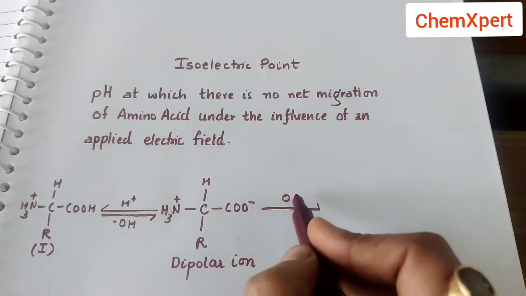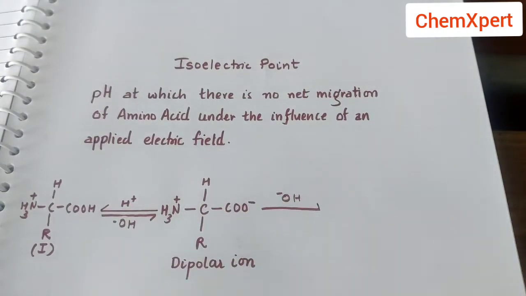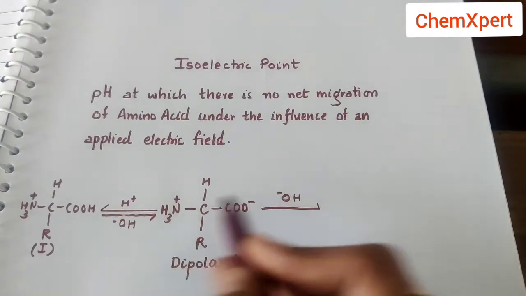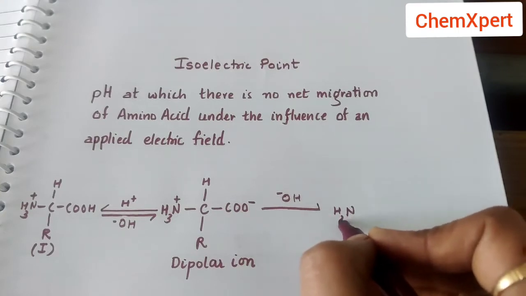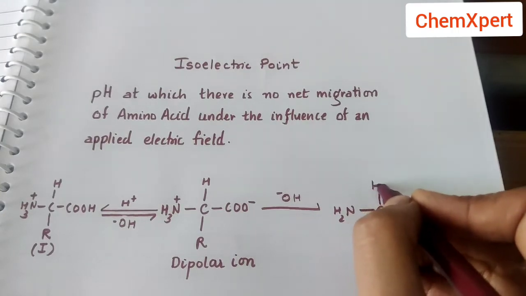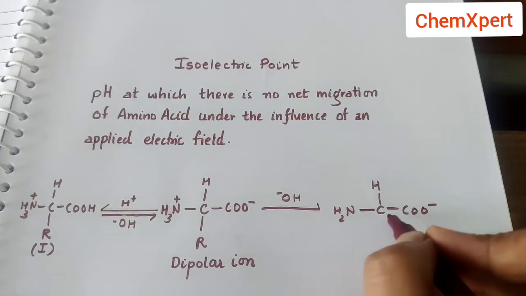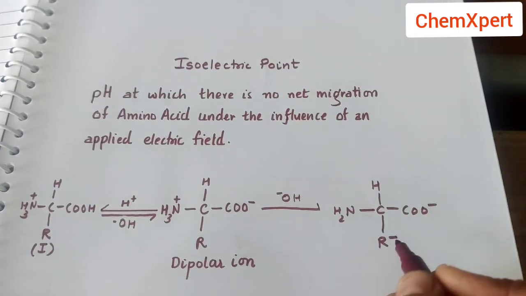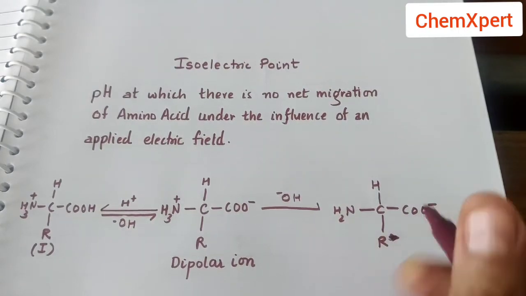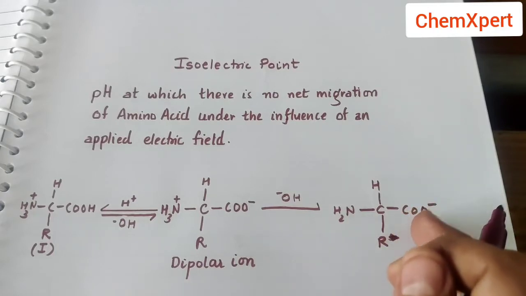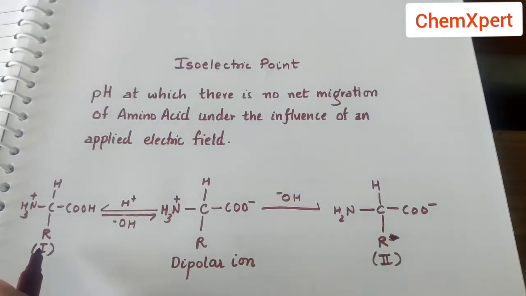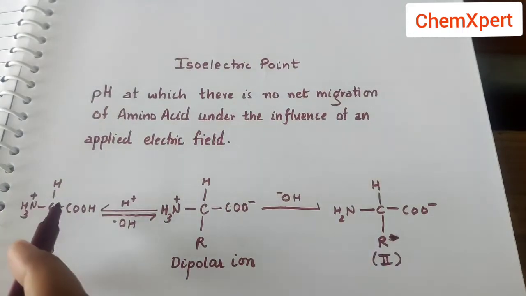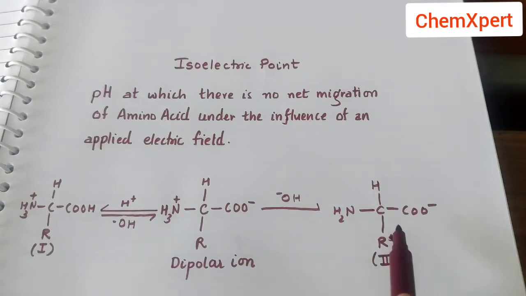Now if we apply the basic medium here, this H will join OH, form water, and now this will be NH2. So an anion is formed in this case, with a negative charge here. This anion will move towards anode. So this is the first structure, which under the influence of the electric field moves towards the cathode. This is the second structure, which under the influence of electric field moves towards anode.